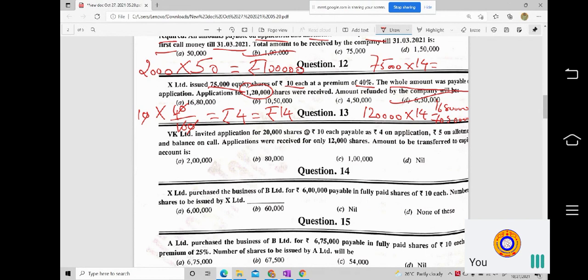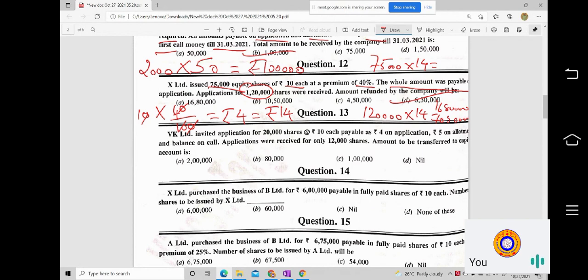Okay, so question number 13. VK Limited invited applications for 20,000 shares at the rate of rupees 10 each, payable as rupees 4 on application, rupees 5 on allotment, and balance on calls.